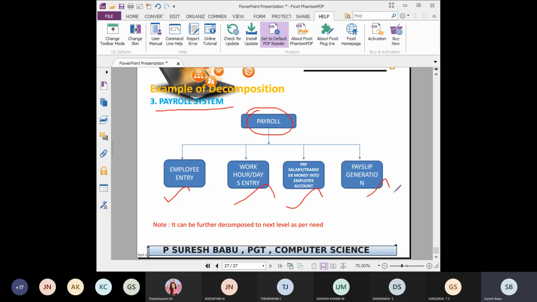So you should understand actually what decomposition is. Without decomposition you cannot explain anything. Students, why is decomposition important? Because you cannot understand the entire program all at once. You have to think of it as small boxes, then you can understand everything individually, then you can combine it. That will be very easy to understand. Solving the entire thing at once is very complex, so decomposition is the main thing. Students understood?